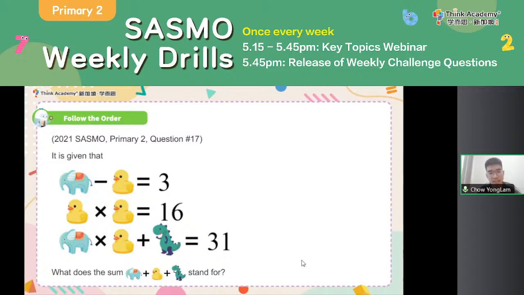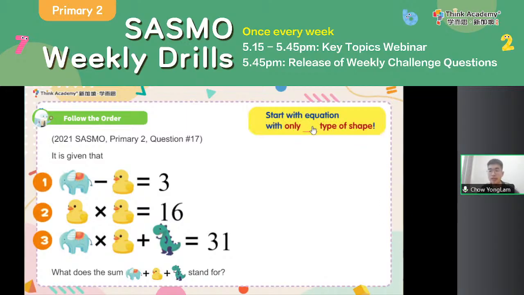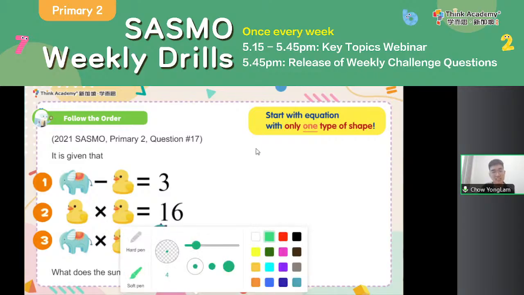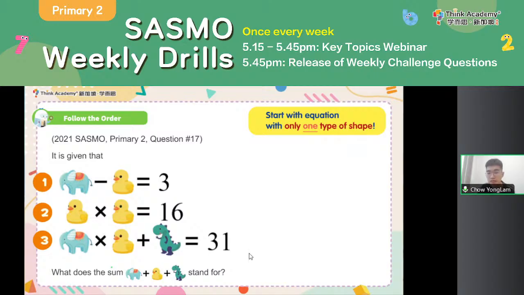Now in these three equations, 1, 2, and 3, we want to start with an equation with only one type of shape. Equation 2 has only one type of shape, so I will start off with equation 2. In equation 2, duck times duck equals 16. Look at your times table. What number multiplying by itself will give me 16?